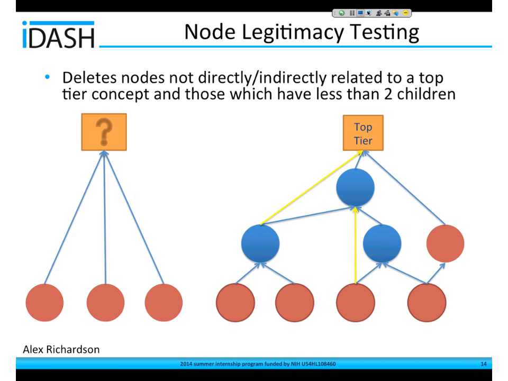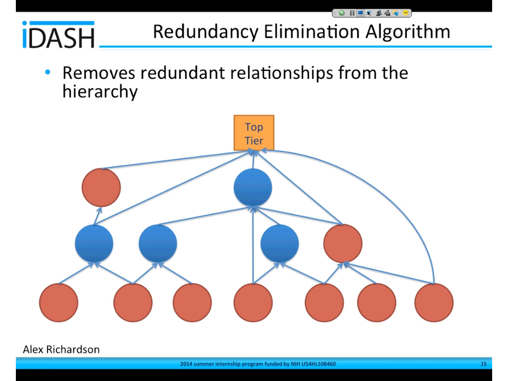Now we need to reduce the redundancy of relationships. A relationship is considered redundant when a child has both a direct and an indirect relationship to a parent. These relationships must be eliminated to improve the search results. After this occurs, some nodes will now have less than 2 children and violate the 2-child policy, so node legitimacy testing must once again be performed.